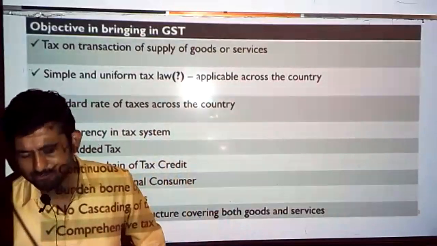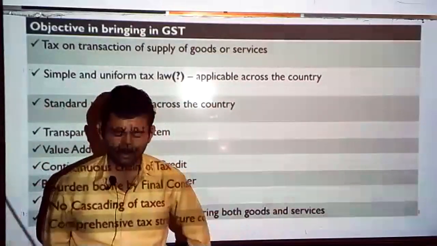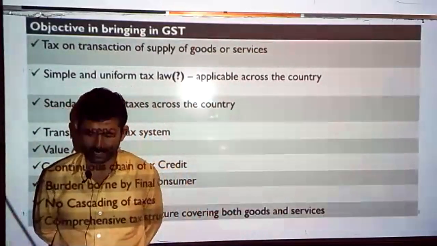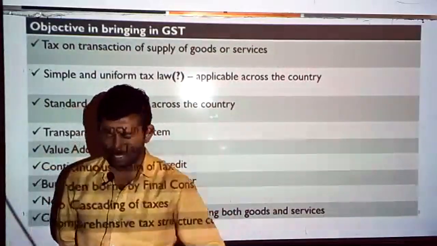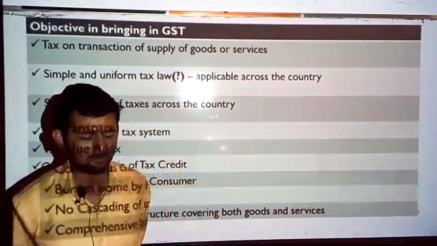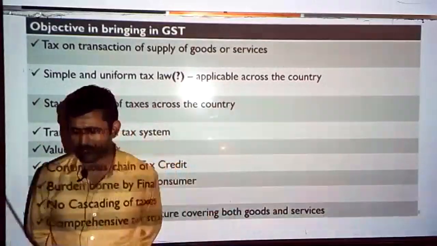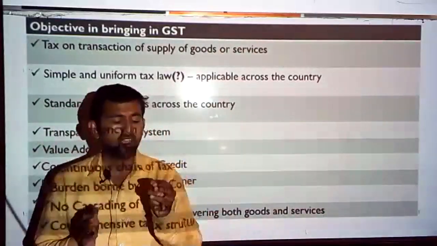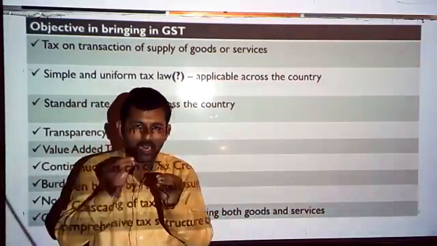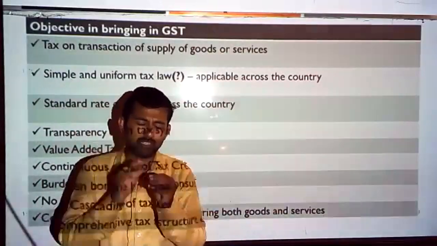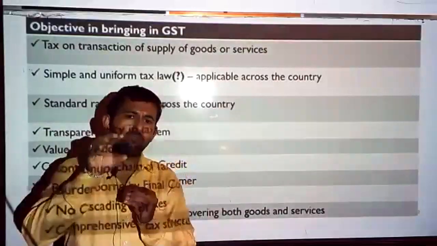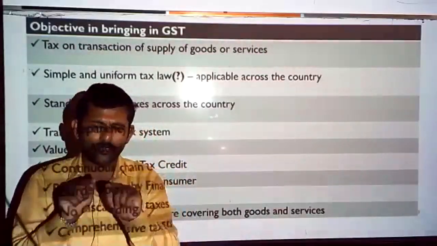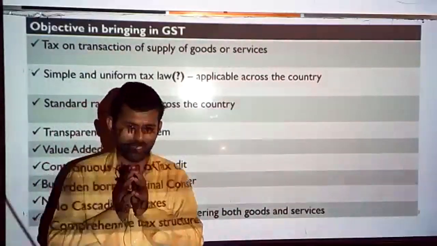GST is a value added tax. We'll see what we mean by value added tax in a subsequent slide where we are going to take up one example, so we'll understand it. In simple terms, whenever you make a value addition to a good or service, only to the extent of value addition you will be asked to pay the goods and service tax.